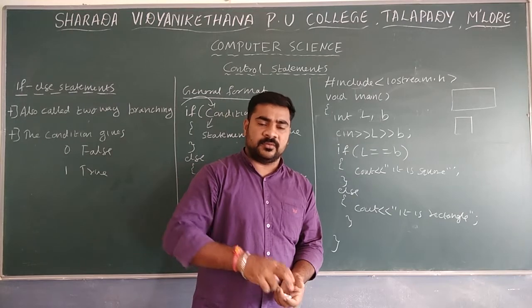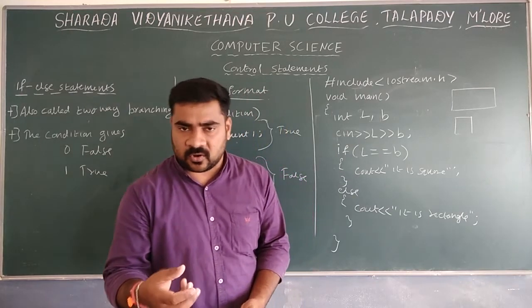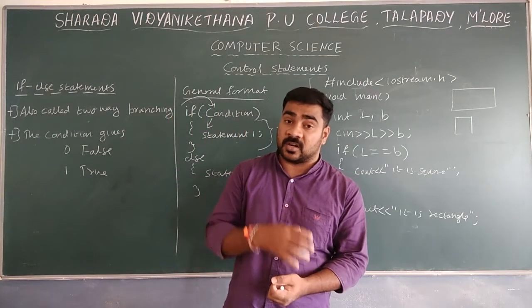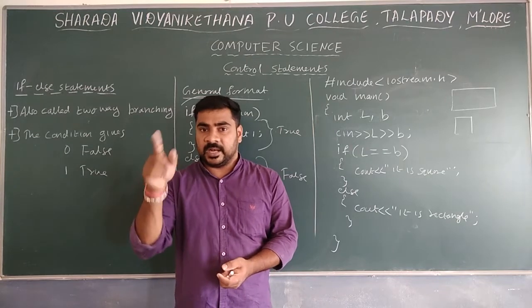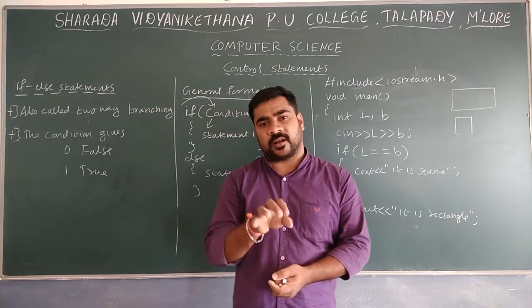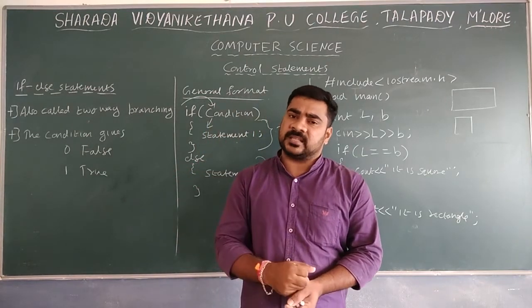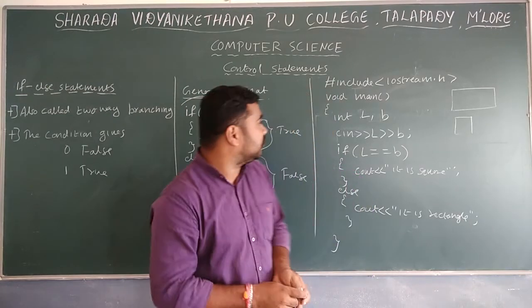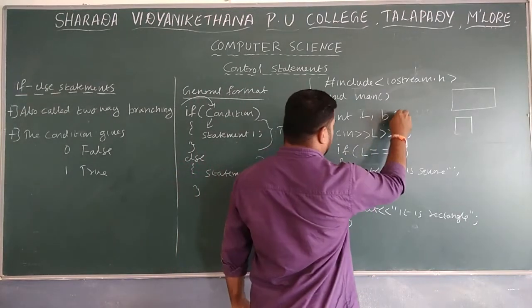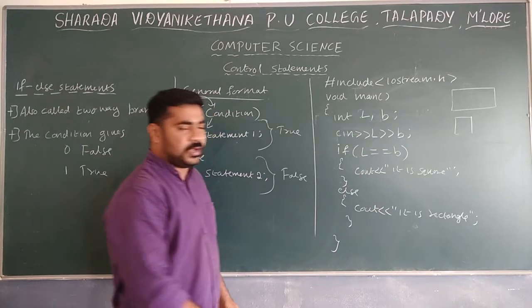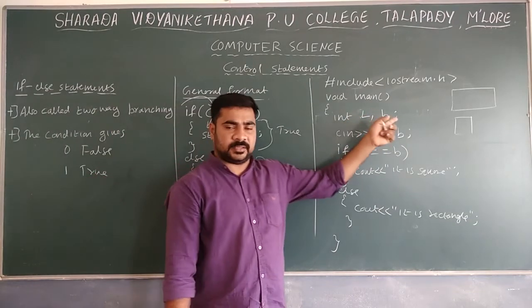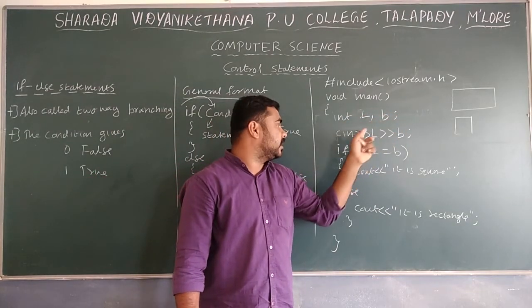So mainly you have to see what is the concept here. First you have to check the concept in case of programming. Whenever length and breadth are the same, that is a square. Whenever length and breadth are different, that is a rectangle. That we are going to check here. So first we are giving two values, declaring two values for length and breadth, L and B.